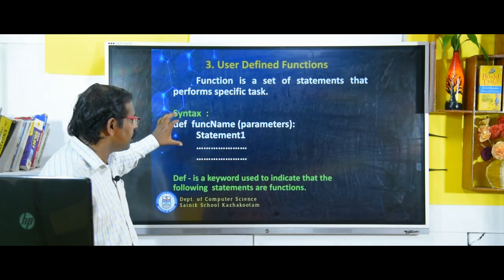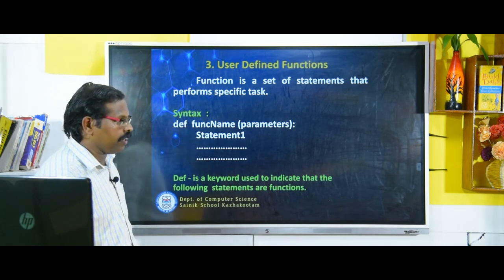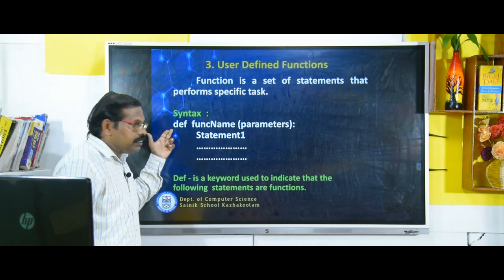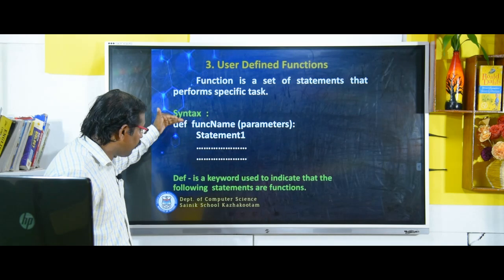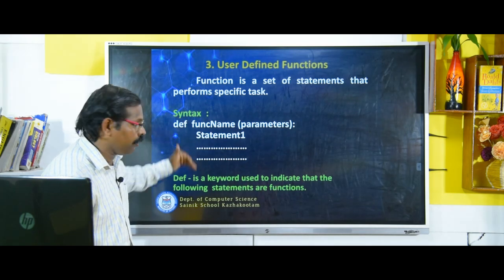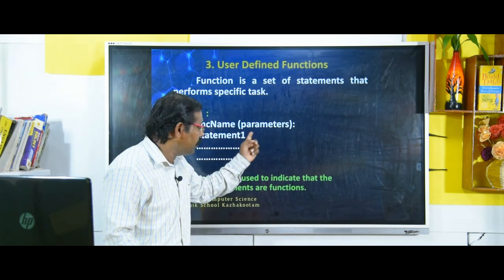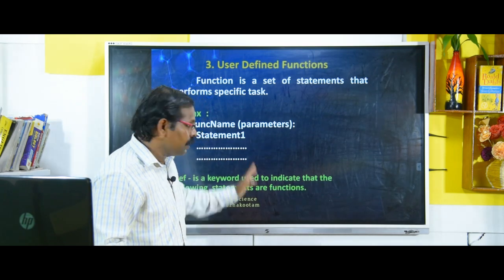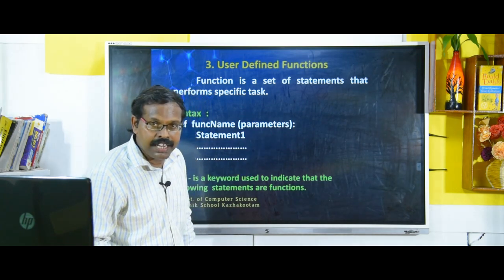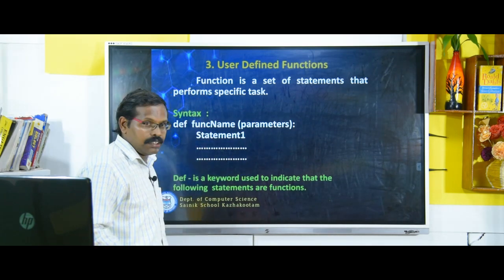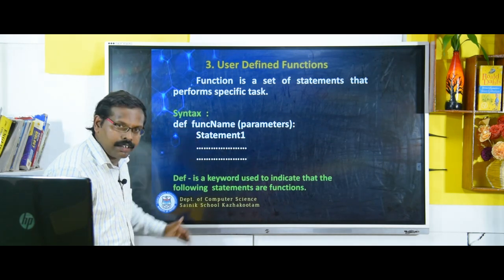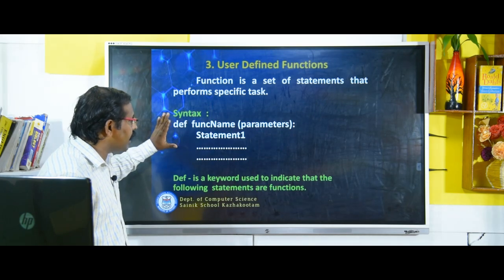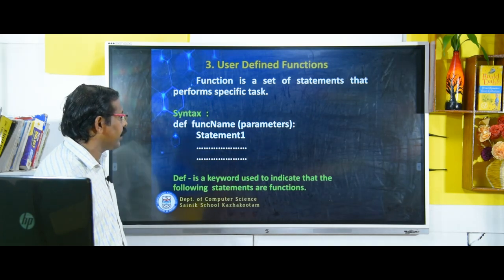Syntax: how to define a user defined function. You can see here there is a def keyword. The def keyword indicates that from here onwards we are starting a function. Then there is a function name, then brackets with parameters. That means you can declare any number of variables as parameters. Now you look here, any number of statements you can write under that. So this is the general syntax of a user defined function.